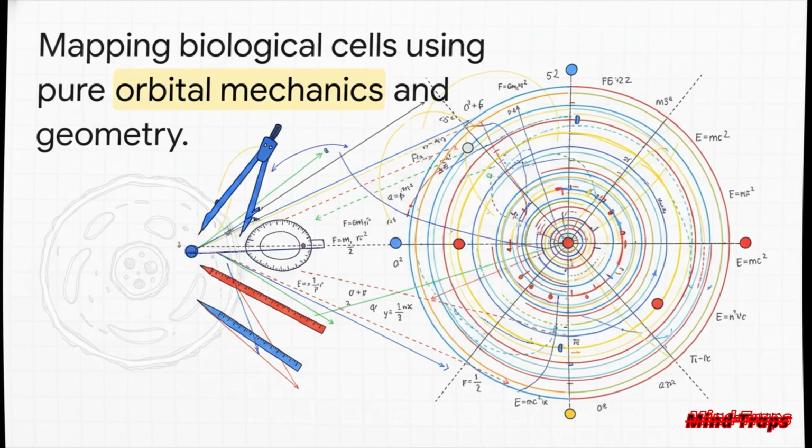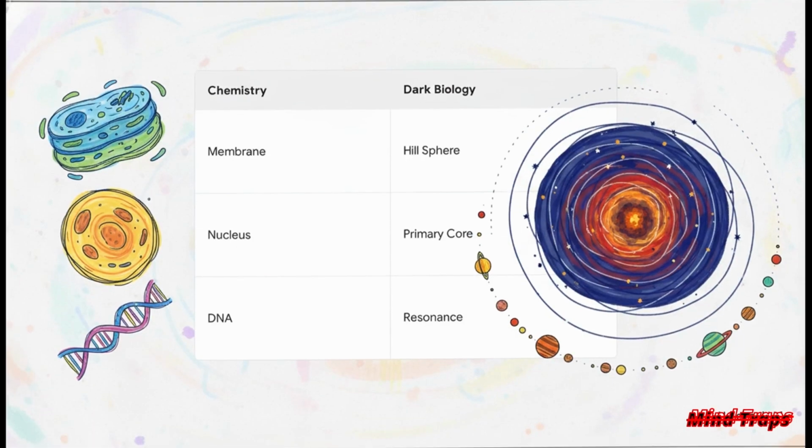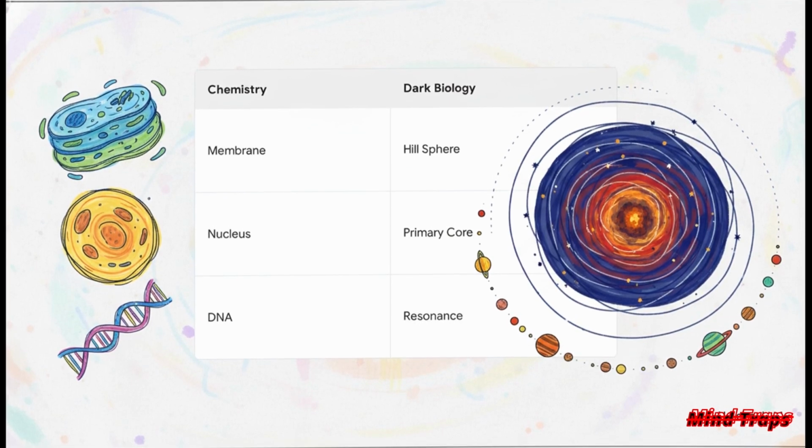So how do we actually map out a biological cell when mass replaces electromagnetism? We basically have to visually translate our chemical anatomy into pure orbital mechanics on our whiteboard. Every single structure in this new Grav-Cell has to be defined by gravity, momentum, and spatial geometry. And this brilliantly illustrates how that translation fundamentally works. In chemical biology, a lipid bilayer acts as the cell membrane. But in dark biology, that boundary is the Hill sphere. That's the exact region of space where the organism's gravity dominates the background environment. Anything crossing that threshold, it gets pulled right in. The nucleus becomes the primary mass core, basically the heaviest anchor of the organism. And DNA? Well, that gets replaced by orbital resonance.